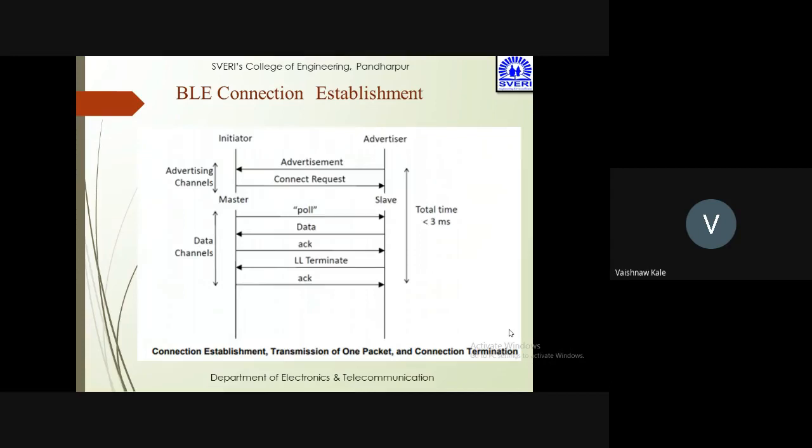This is the BLE connection establishment. You can see that there is an initiator and an advertiser. On the advertising channels, the advertiser sends the advertisement to the initiator, and the initiator sends a connect request to the advertiser. Then between master and slave on the data channels, the data is sent by the initiator. Then the poll is sent, and the data is sent back to the initiator. Acknowledgement is sent by the initiator, and then the advertiser terminates it, and the master acknowledges it. In this way, you can have the connection establishment, transmission of one packet, and connection termination diagram.